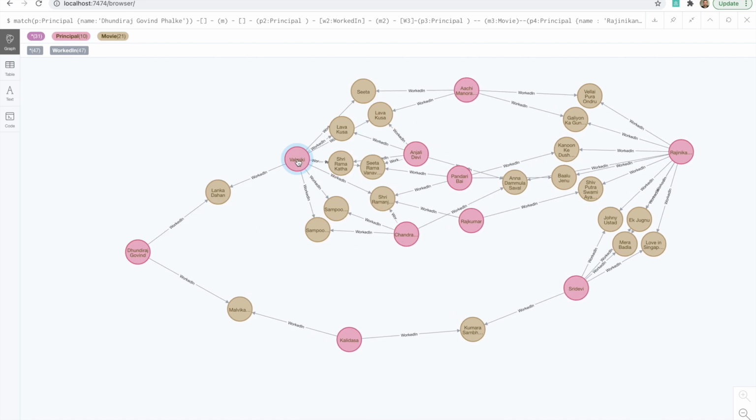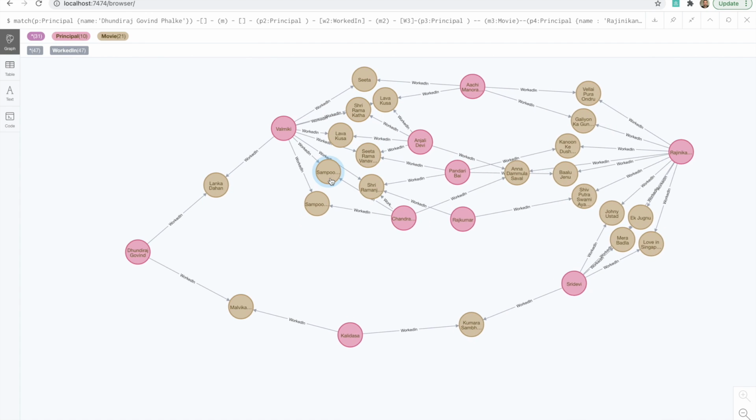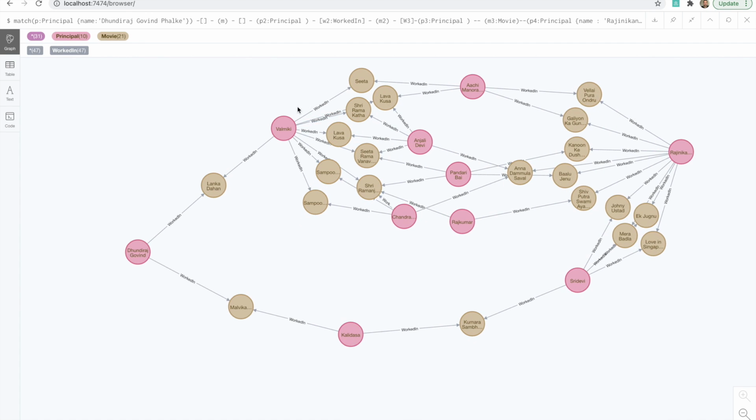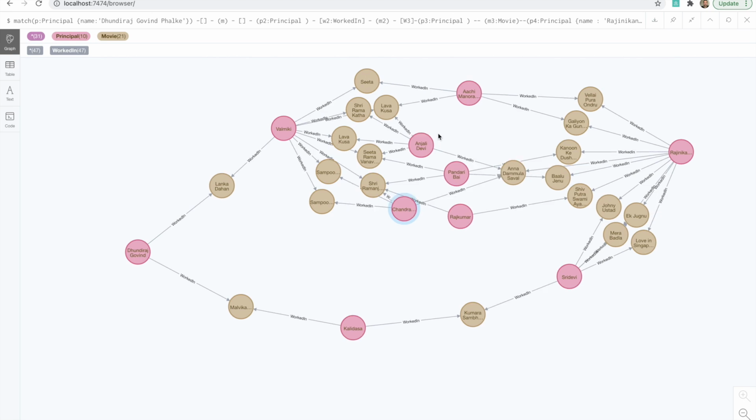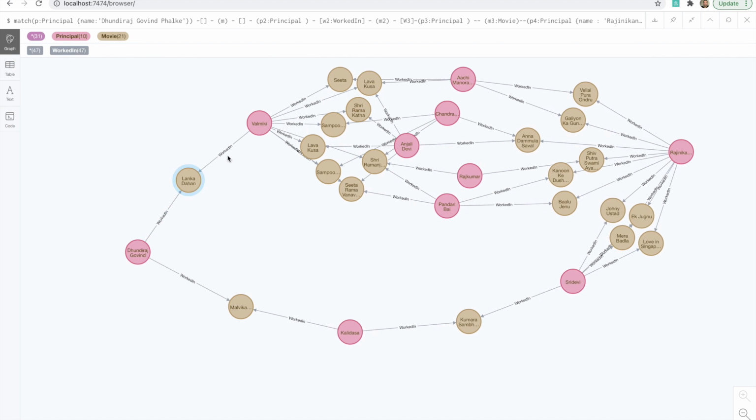Okay, so one connection is that Dada Saheb Phalke has worked in a movie called Malvikagnimitra. Oh, I see. So you see the connection here. This is very interesting because you see here the writer is Kalidas and here is Valmiki. Because he has worked in the movies that are based on these two historical writers, probably we will not be interested in these two because this doesn't seem to be a very interesting connection, but there is a connection nevertheless. So we have Lankadahan, in which Dada Saheb Phalke worked, which was written by Valmiki, and then there was a movie.